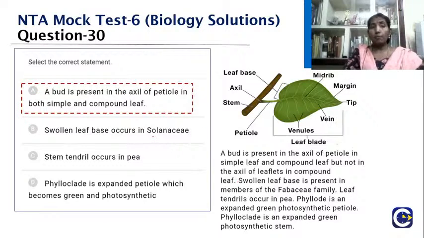What about the swollen leaf base? We will find it in the Fabaceae family. So the answer here is Fabaceae. And what about the stem tendril? No, it is not the stem tendril, it is actually the leaf tendril that will occur in the pea plant. And what about the phyllode? The phyllode is the expanded green petiole that takes part in photosynthesis. So this will also not be the answer. So option A is the answer.